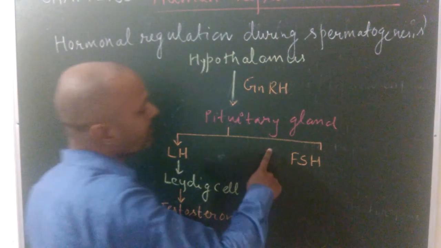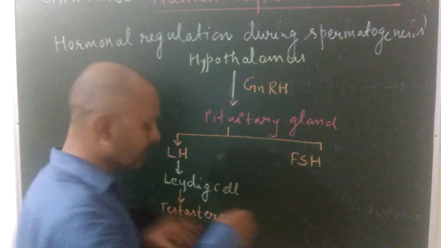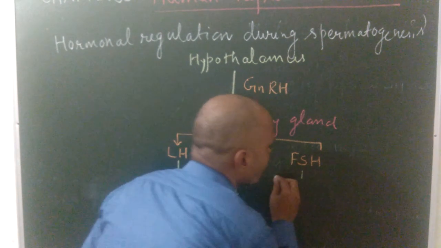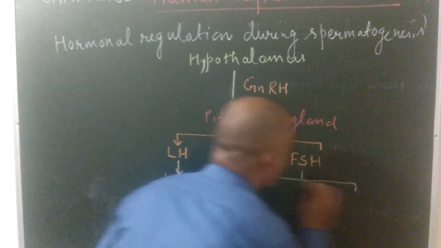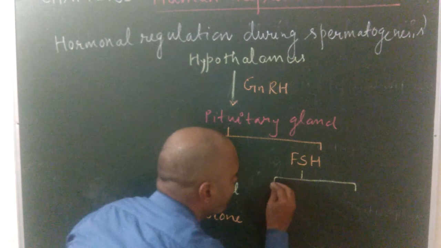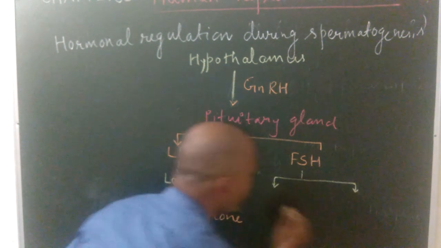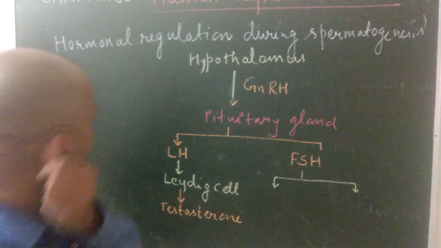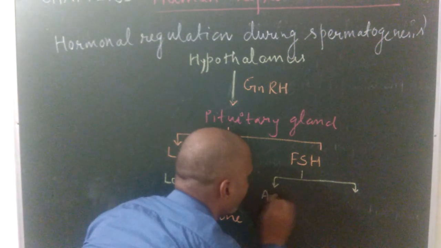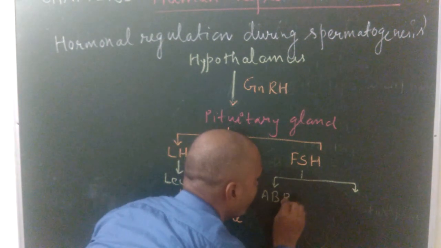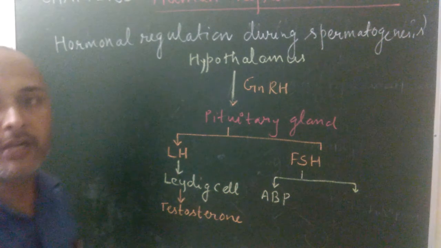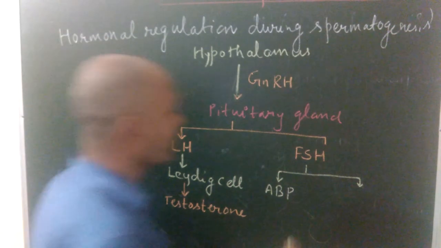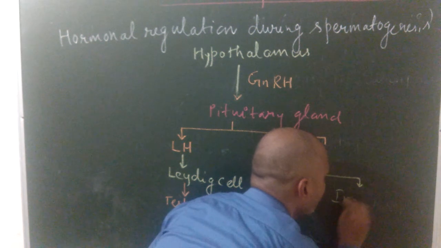When the pituitary gland releases follicle stimulating hormone, it further stimulates two factors. The first one is known as ABP and the second one is known as inhibin. ABP stands for androgen binding protein. And the second one is known as inhibin.